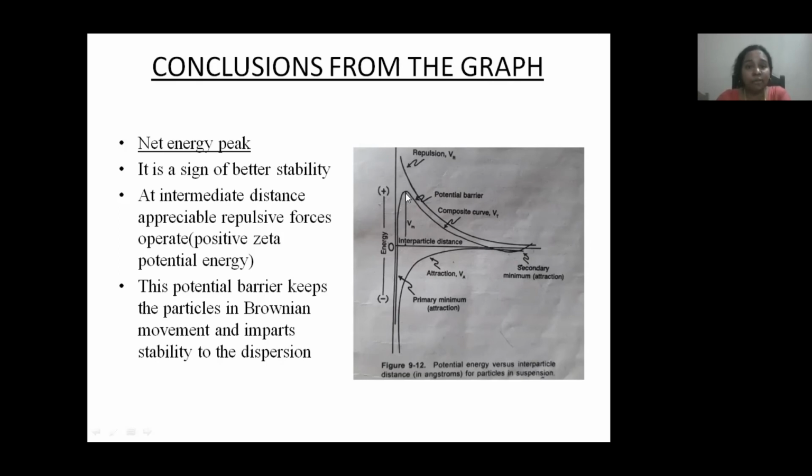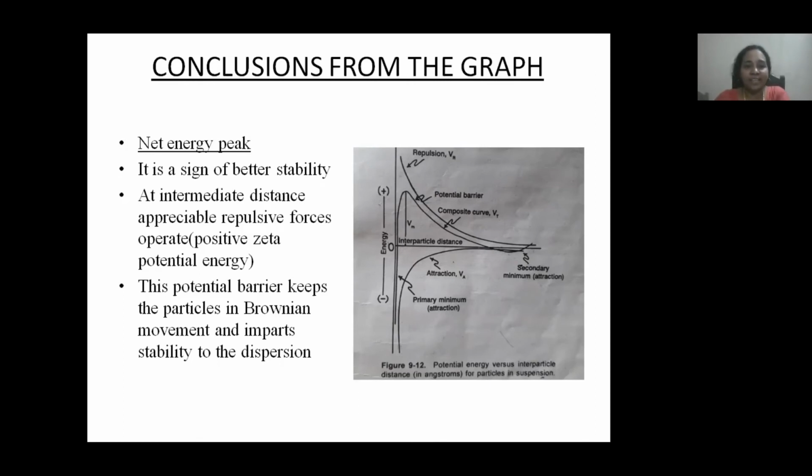It is a sign of stability. This net energy barrier indicates the stability. If the particles are present at an intermediate distance, then appreciable repulsive forces operate there. These repulsive forces prevent the aggregation of dispersed particles. So there is no aggregation, which indicates the stability of the colloidal dispersion.